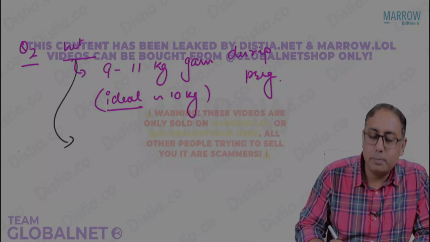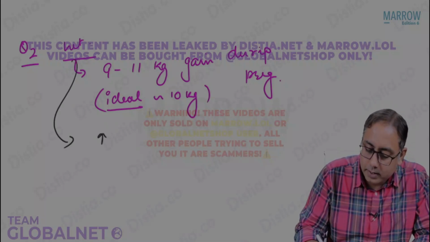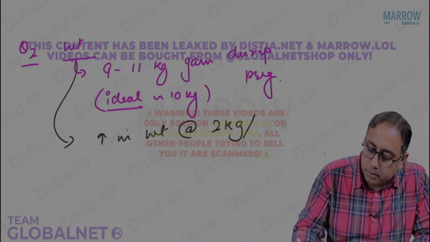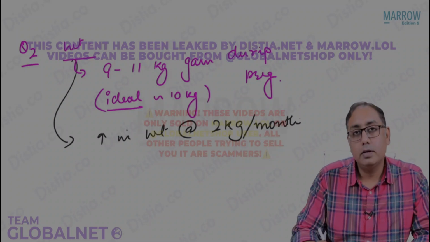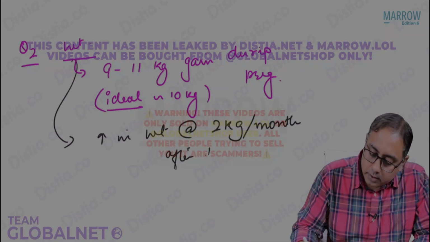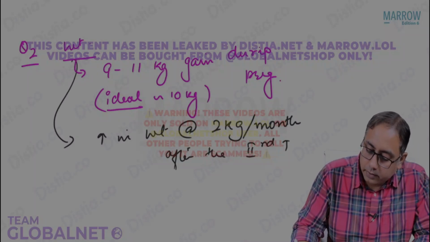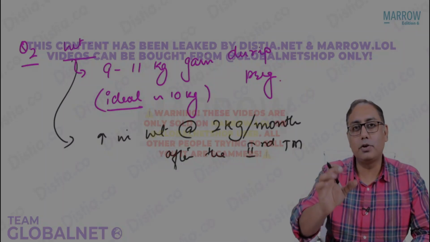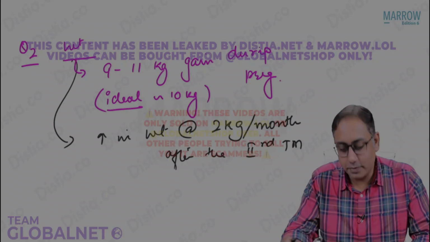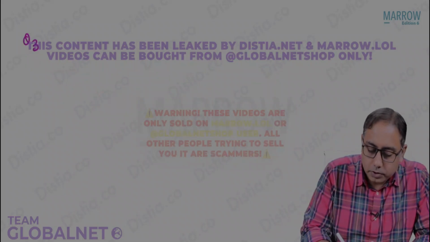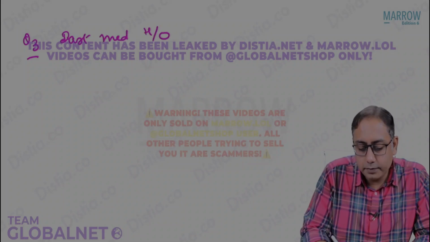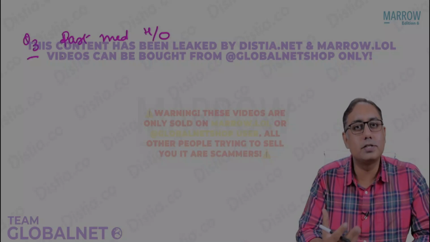Also, talking still more about weight, the female should have an increase in weight at the rate of at least 2 kilograms per month, not more than that. Not more than 2 kilograms per month after the second trimester. After the second trimester, the average weight gain per month should not be more than 2 kilograms. That is what we need to take care of in all these ANC visits. Third point, we should also take down the medical history, the past medical history, and see if the female is suffering from any other diseases and so on.